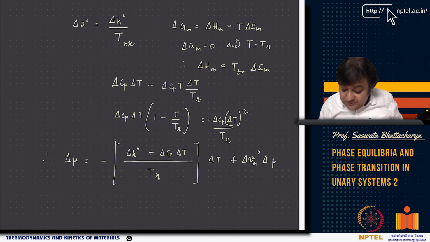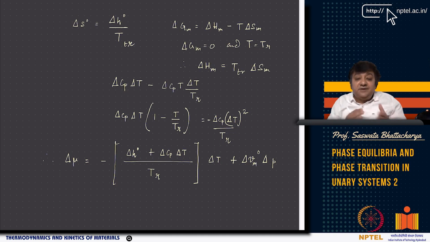So delta mu basically has a delta H0 term. There is a change in enthalpy at the transition temperature, and then it has this delta Cp delta T term. So basically this is nothing but a little bit of algebraic manipulation where we are talking about Cp and the difference in the heat capacities, but we are not considering this part. As you can see, it is simply delta Vm0 into delta P. We are not considering any effect due to thermal expansion or isothermal compressibility, right?